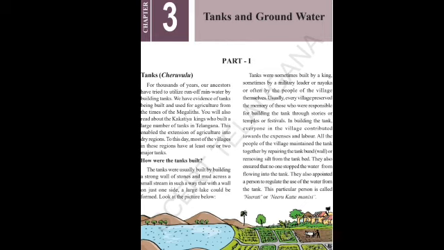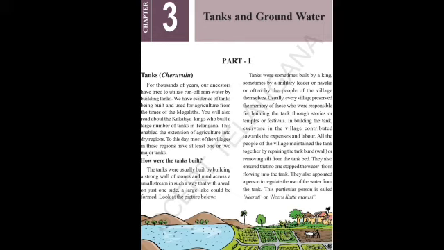For that reason, every year all the villagers together used to remove the sand and silt from the tank bed. And not only this, they used to appoint one person to control the water. Already you can see in this picture the channels are there. How much water and for how much time water is to be given to the agricultural fields, one person should be there to check all these things, isn't it? So they used to appoint one person to control the water.